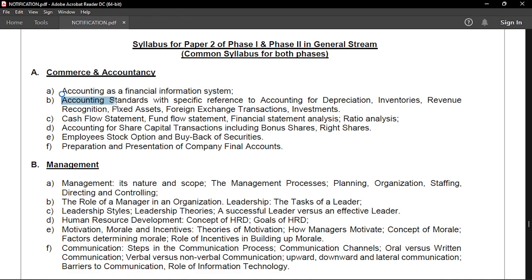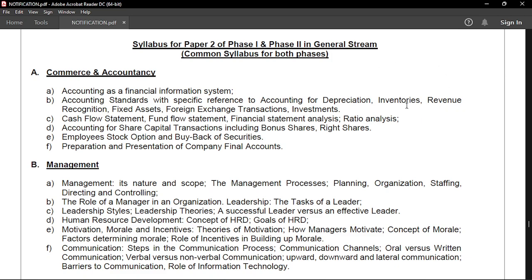Most of the questions were from accounting standards in phase 1 as well as phase 2. Accounting standards with specific reference to depreciation, inventories, revenue recognition, fixed assets, foreign exchange transactions, investments. All of these are very important and very easy. You might as well have heard of accounting standards AS1, AS2, AS3, AS9.